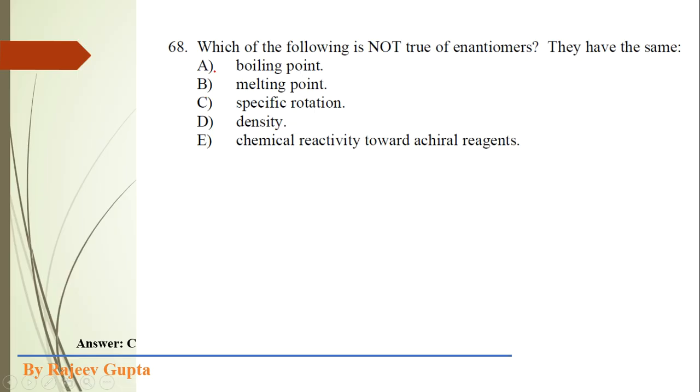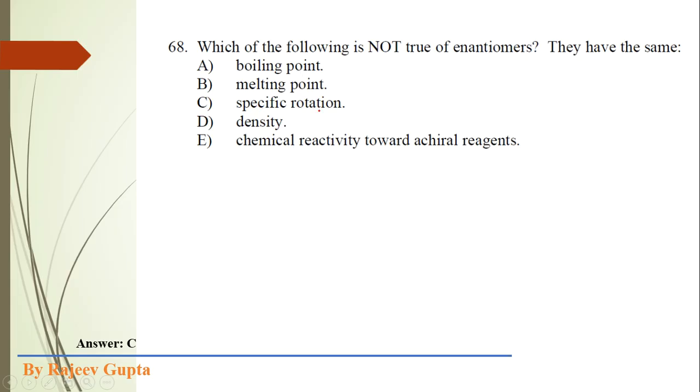So the first option is boiling point. So we know that the enantiomers of a compound have exactly same boiling point. So this is a same property of two enantiomers. Now melting point also same for enantiomers. Now see the third option, specific rotation.